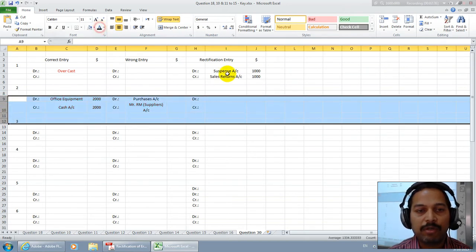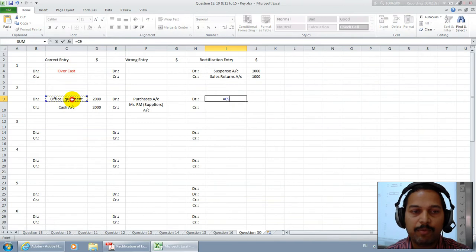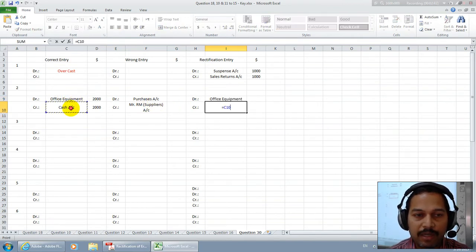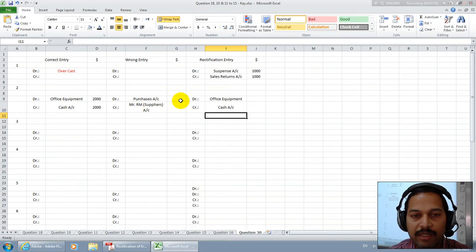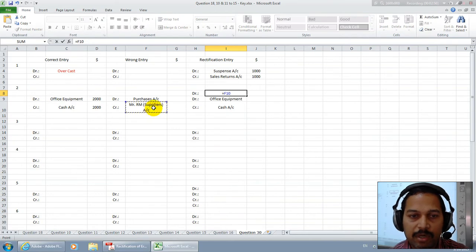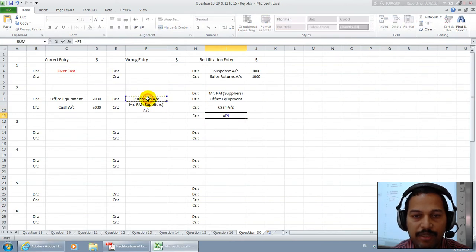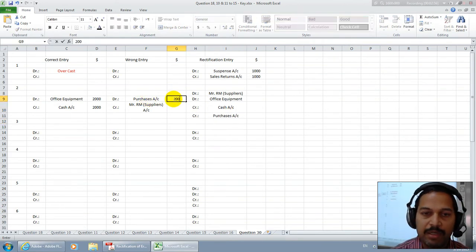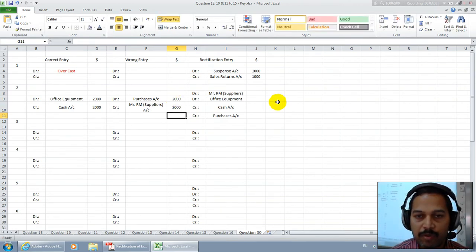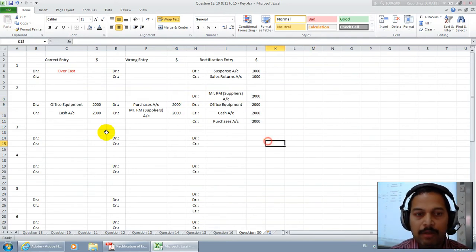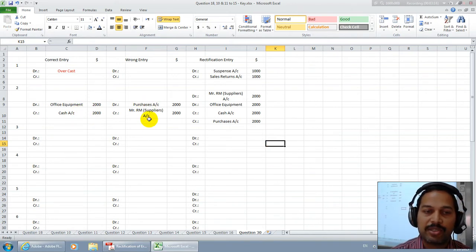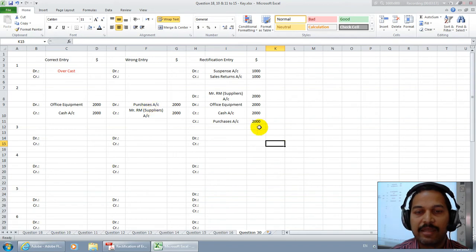We have to rectify them. We want equipment on the debit side, so put it out, office equipment on the debit side. We want credit cash, put it out. And we don't want credit Mr. RM, therefore we have to debit the same, Mr. RM. And we don't want purchases on the debit side, so put it on the credit side, credit purchases. The value will be the same, but the transaction will be posted 4 times. This is what the mistake is all about. This is a cash transaction, they considered a credit transaction, and as it is an asset, they considered it as goods.